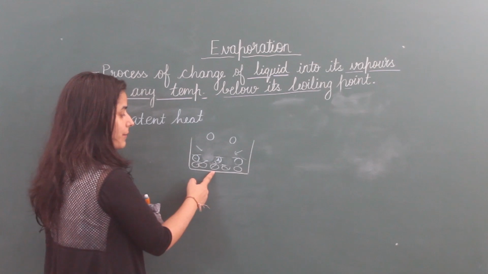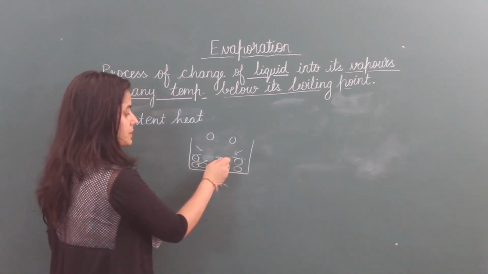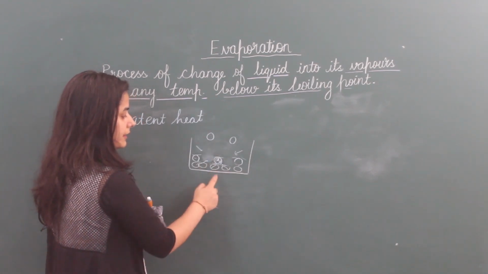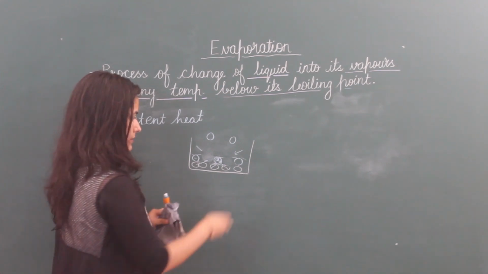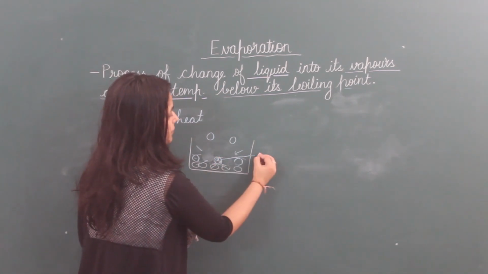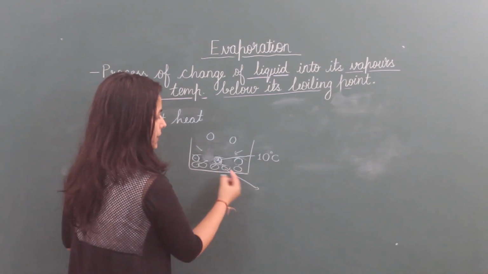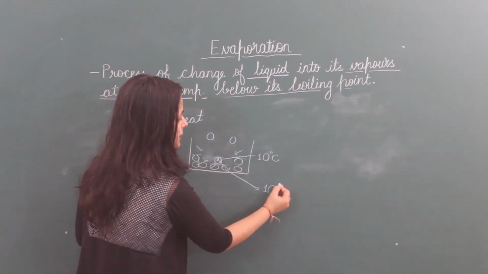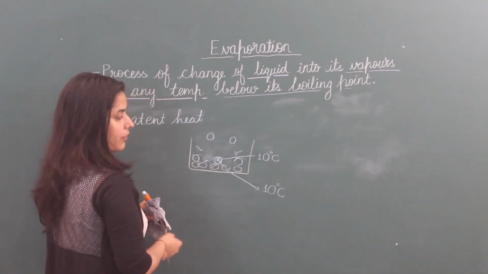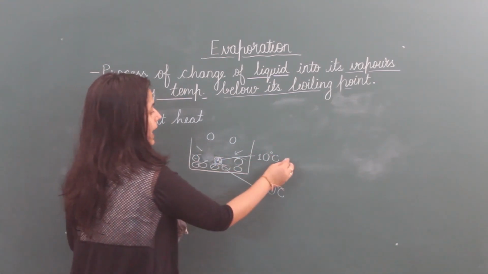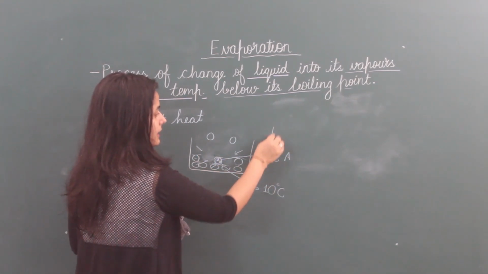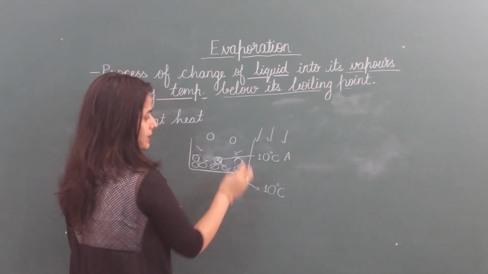When these surrounding particles give heat to this particular particle, their temperature decreases. If the temperature of this particle is 10 degrees Celsius previously, the temperature of this particle is also 10 degrees Celsius. Now what's happening? This particle A is taking some heat from the surroundings.